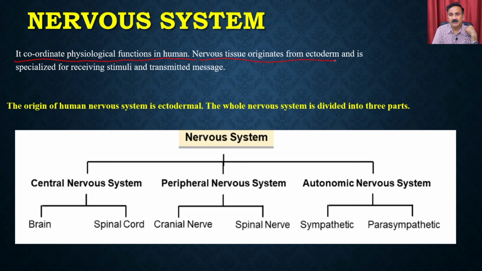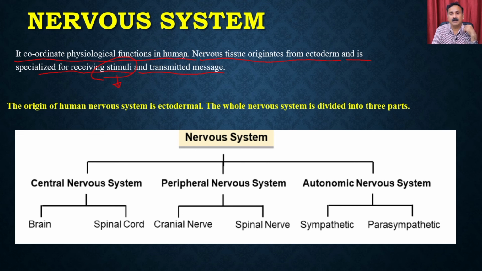So the nervous system is originated from the ectoderm, and it is specialized for receiving the stimuli, and it is going to transmit the message. So depending on the stimuli, it is actually going to transmit the message to the particular organ. For example, if there will be a stimuli that there will be a danger, right?